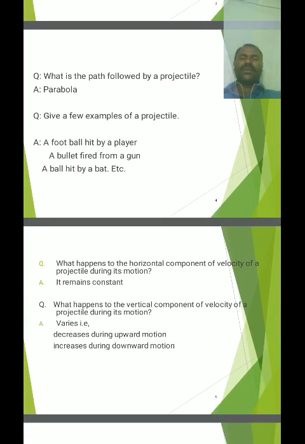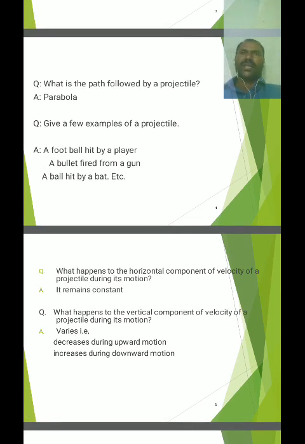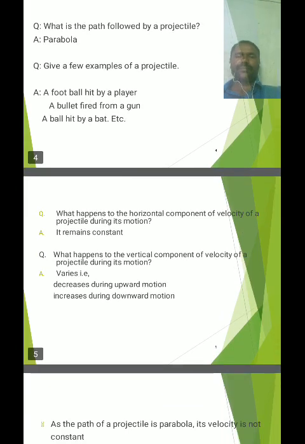What happens to the horizontal component of velocity of a projectile during its motion? In the horizontal direction, the body experiences no change from gravity, so the initial velocity component remains the same at any point along the horizontal direction. In the vertical direction, the velocity component gradually decreases with increasing height.